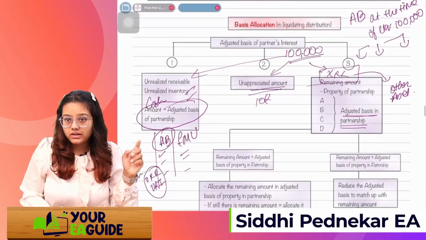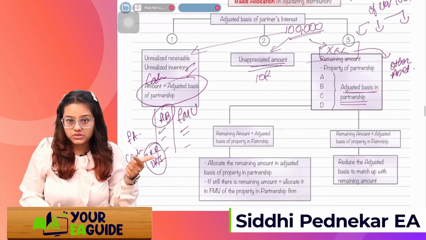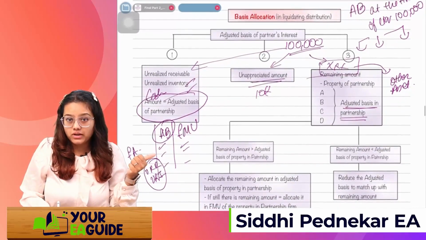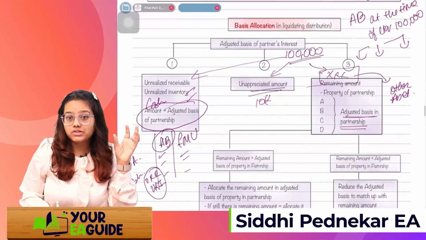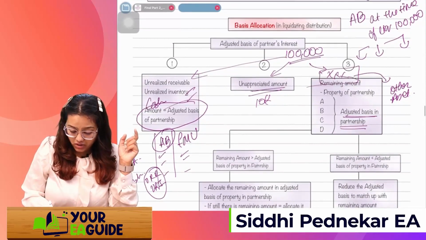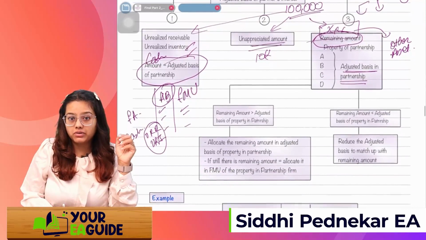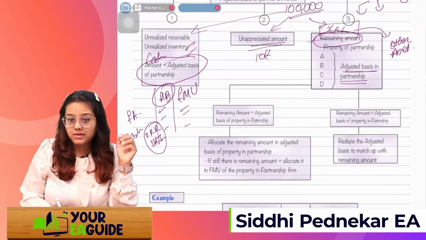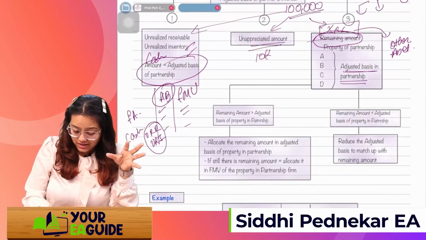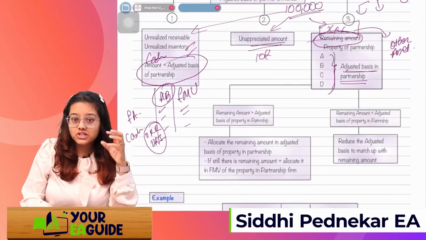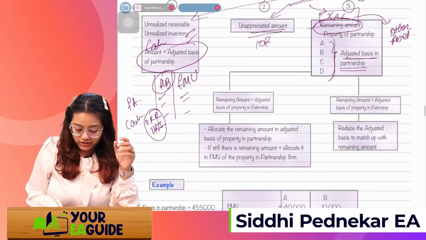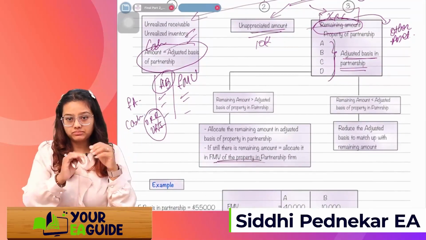Whatever is remaining can be either negative or positive. If the remaining amount is more than my adjusted basis in the partnership, then allocate the remaining amount in the adjusted basis of the property in the partnership. And if after allocating this there is still something remaining, I will allocate it in FMV.